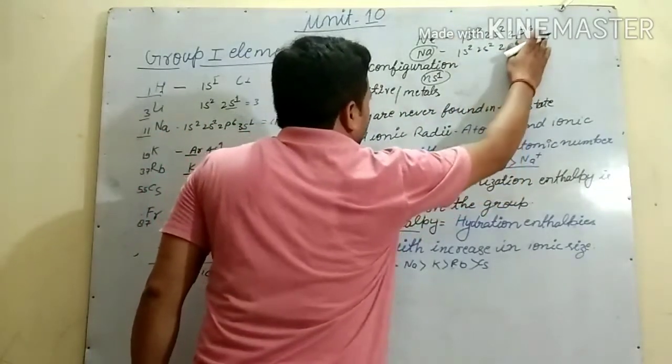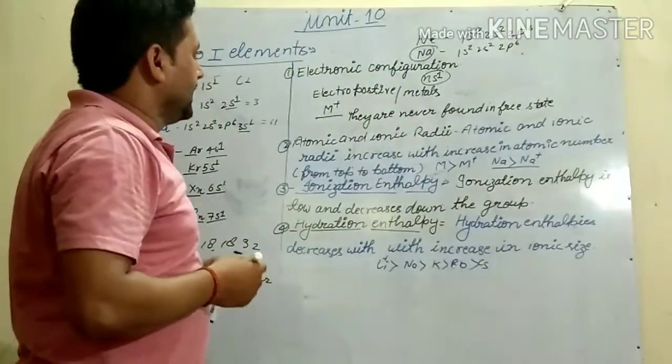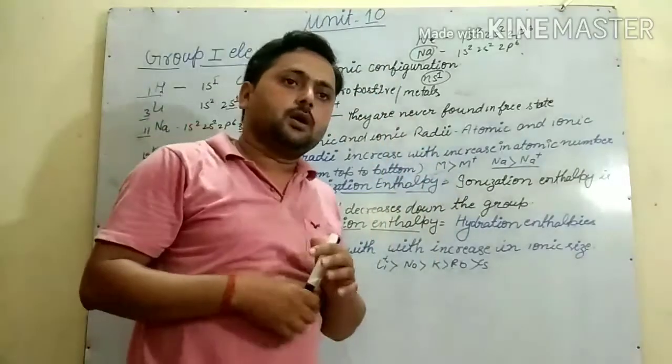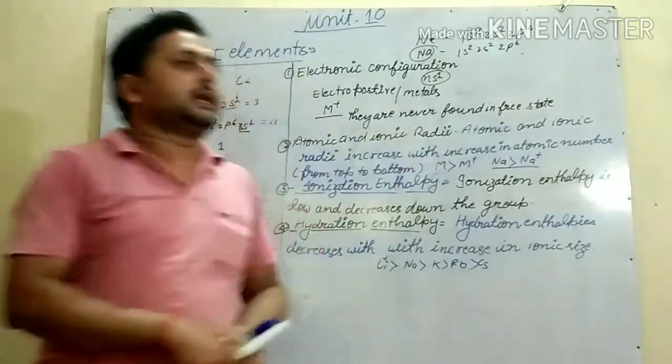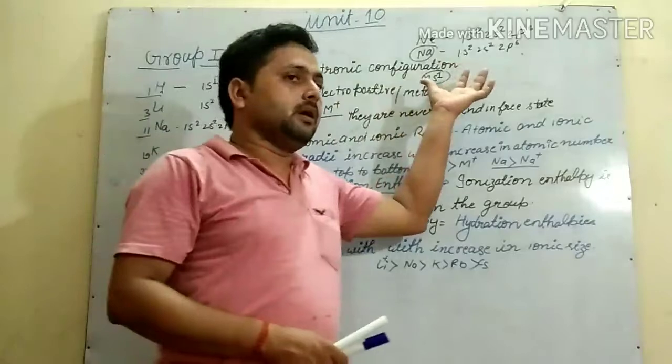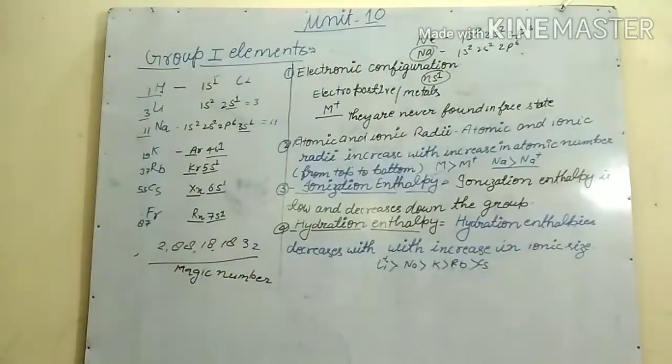Because of that, sodium, an alkali metal, loses one electron, and whenever they lose one electron, they achieve the noble gas electronic configuration.